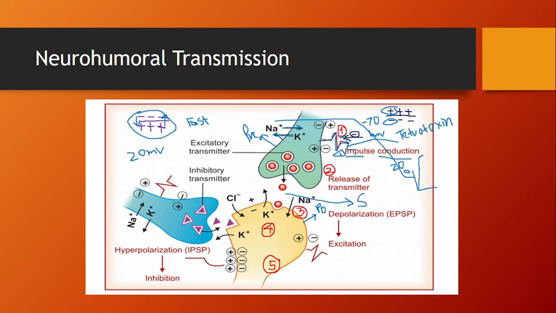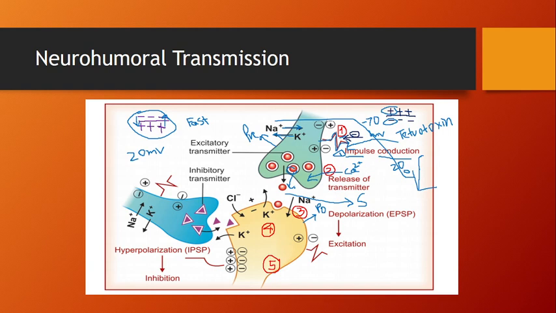Now we will move toward the second step. The second step is called the release of neurotransmitter, or transmitter release. Due to the impulse conduction, there is entry of calcium ion. Now what is the function of calcium ion? Calcium ion fluidizes the membrane, the axonal and vesicular membrane, and all the content of the neurotransmitter is poured into the synaptic cleft.